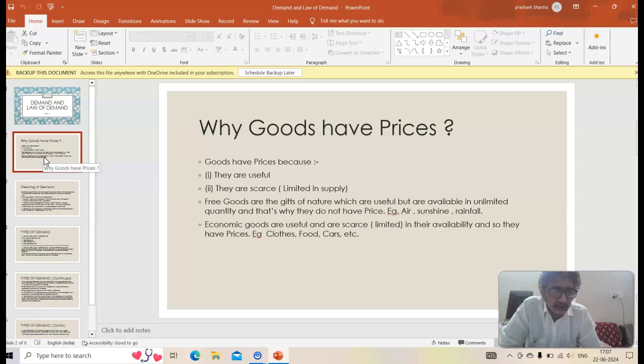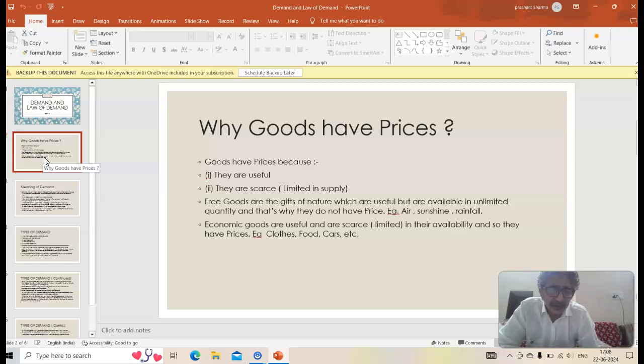Economic goods are those goods which we buy in the market for a price. Free goods are gifts of nature which are available in abundance, like air. Air is necessary, very useful, but its supply is unlimited, it's available in abundance. That's why air does not command a price. So free goods are gifts of nature which are useful, no doubt, but they don't command a price. Why don't they command a price? Because they are available freely in abundance, they've got unlimited supply.